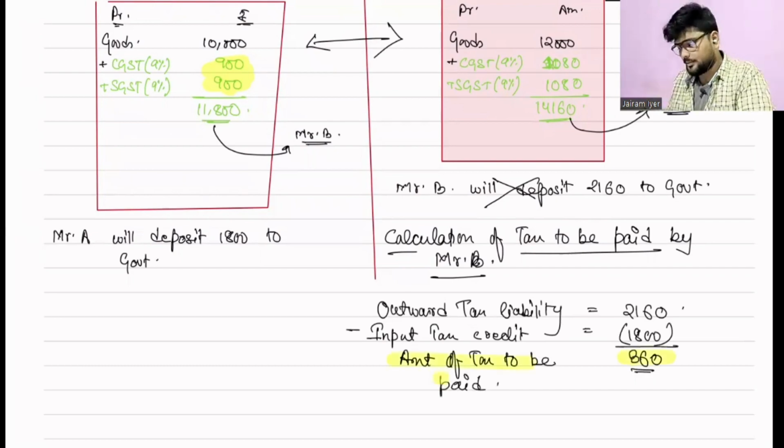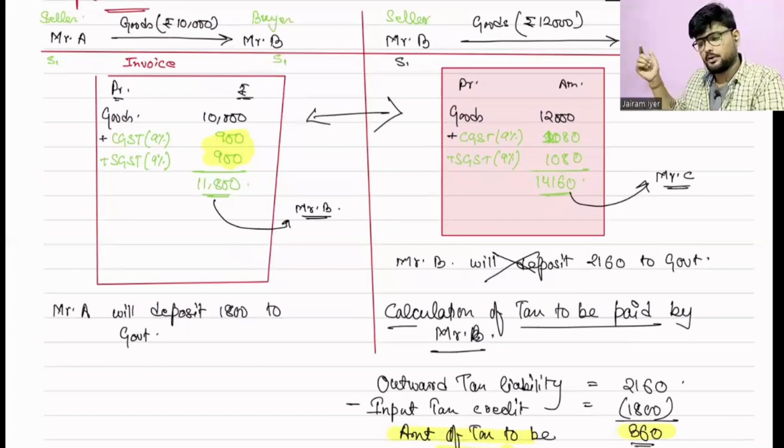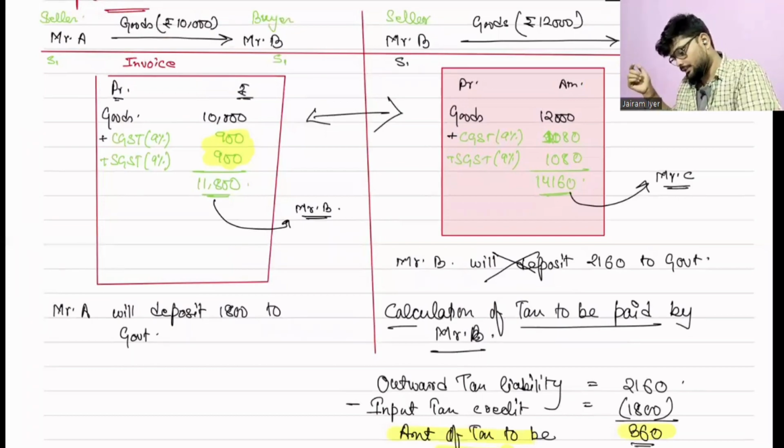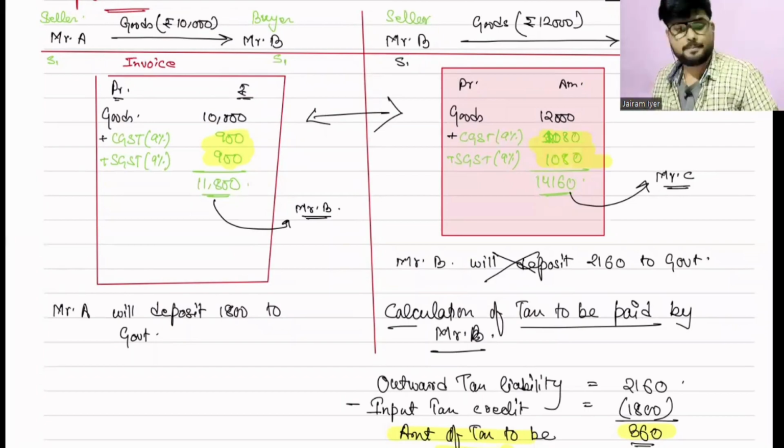Now suppose, for example, Mr. C sells further. So what will he do? He will take this 2116 credit, and whatever rest of the taxes come, he will deposit to the government. Correct, everybody? You are with me? Okay, so that is what input tax credit is all about.